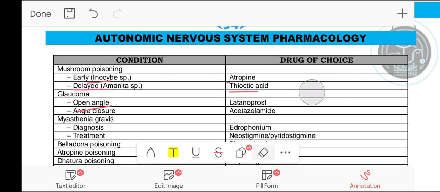Also M3 receptors are present on GIT and genitourinary tract, and some M1 receptors are also found in GIT. So in GIT they cause relaxation of smooth muscle, slowed peristalsis, and reduced secretion, specifically reduced salivation. In the genitourinary tract, the antimuscarinic drugs cause relaxation of the bladder, so that on relaxation of the detrusor muscle there is urinary retention, and this action is also due to blockage of M1 and M3 receptors.